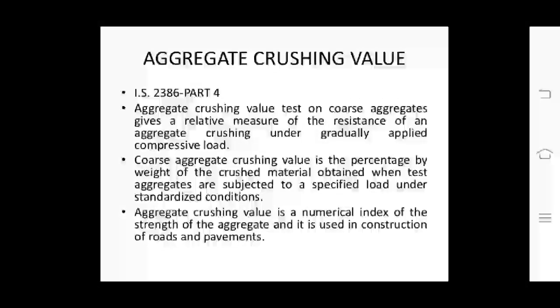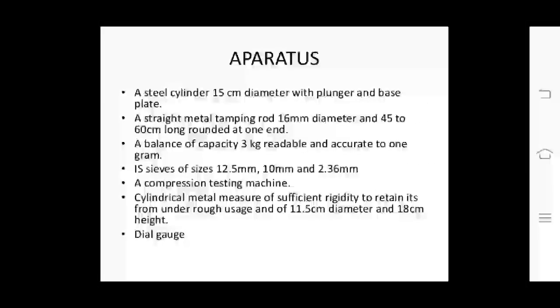Aggregate crushing value. As per IS 2386 part 4, the aggregate crushing value test on coarse aggregate gives a relative measure of resistance of aggregate to crushing under gradually applied compressive load. Coarse aggregate crushing value is the percentage by weight of crushed material obtained when aggregates are subjected to a specified load under standardized conditions. Aggregate crushing value is a numerical index of the strength of the aggregate, and it is used in construction of roads and pavements. Apparatus.